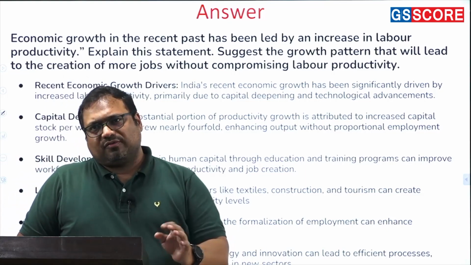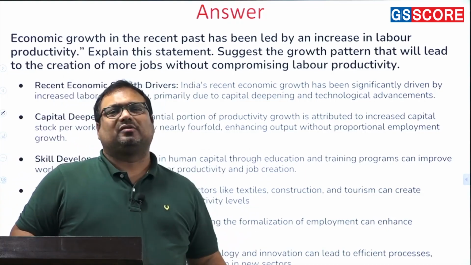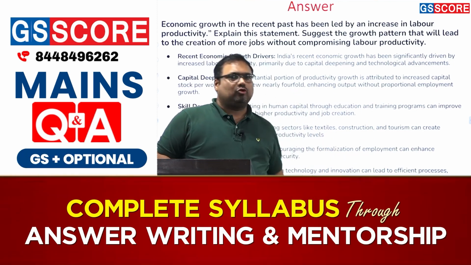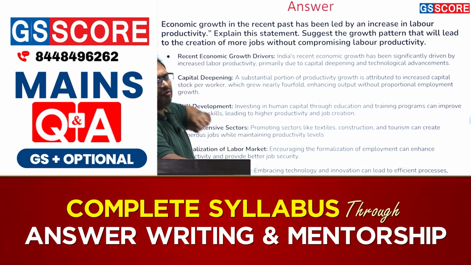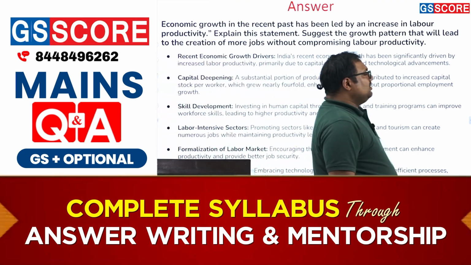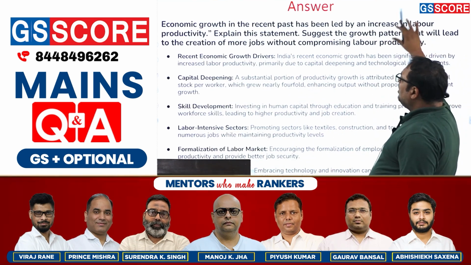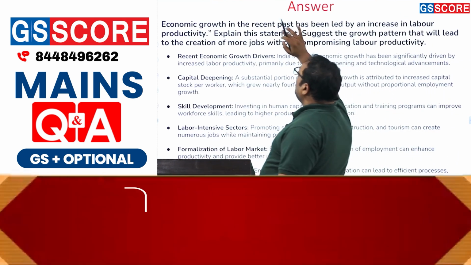If there is more use of AI and automation, that is also about jobless growth. Then if it is more about the capital investments, this is also about jobless growth. So the underlying theme will not change. That's why we have given you 3 interpretations. Now, this is how we have to approach this particular question.